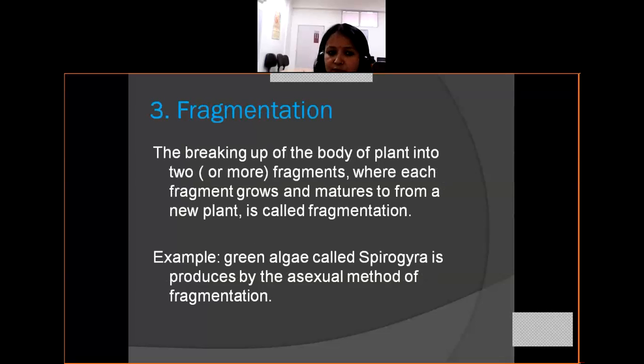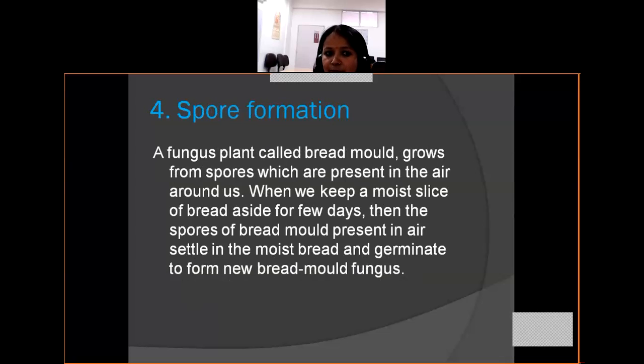Fragmentation. In the process of fragmentation, the body of the plant breaks up into two or more fragments, where each fragment grows and matures to form a new plant. This process is known as fragmentation. Example: the green alga Spirogyra reproduces by the asexual method of fragmentation.